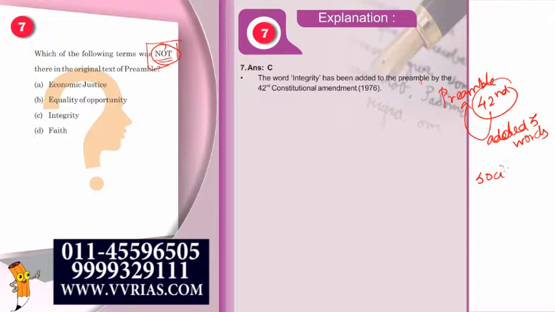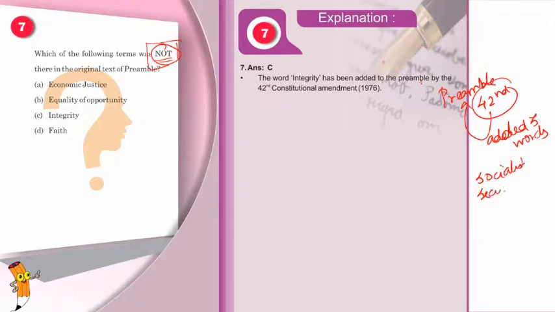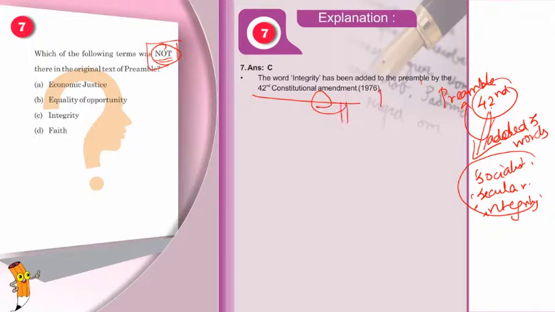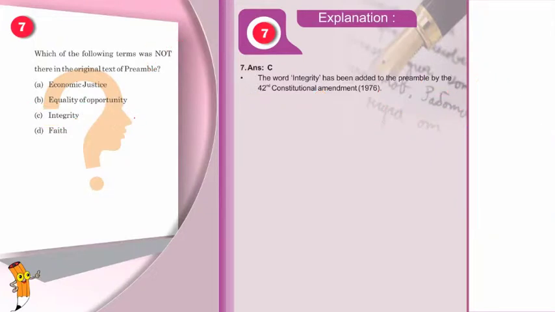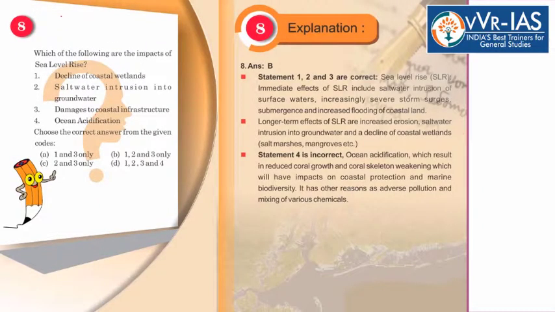They were socialist, secular, and integrity. These are the 3 words that were added to the preamble by the 42nd amendment of India. Okay? This amendment was carried out in 1976. Okay? And 42nd constitutional amendment is also called as the mini constitution. Okay? It is also called as the mini constitution. Therefore, the answer to this question will be integrity. This term was not there in the original text of the preamble. Now let us move on. Moving on to the 8th question.